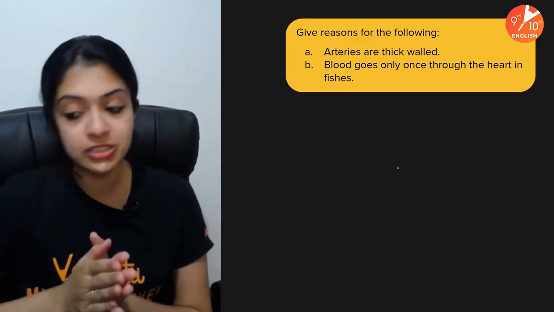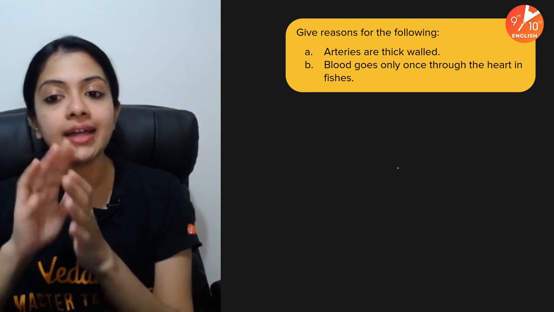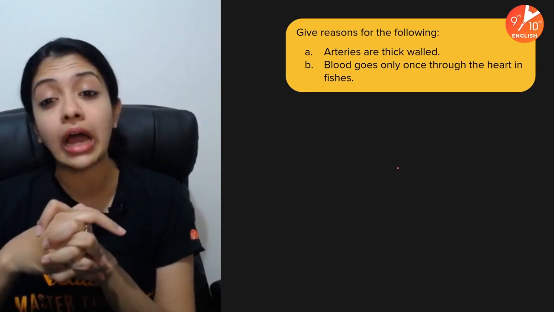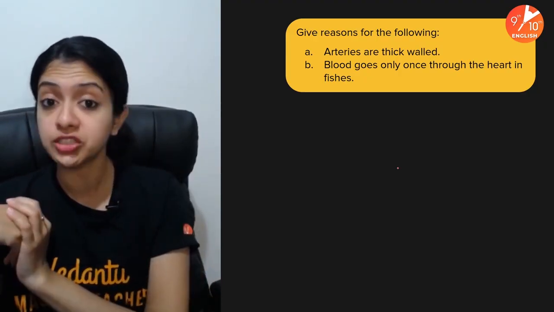Getting started with the questions finally. Give reasons for the following. Arteries are thick-walled. Why do you think arteries would be thick-walled? Think about the reason. Second question is, blood flows only once through the heart in fishes.